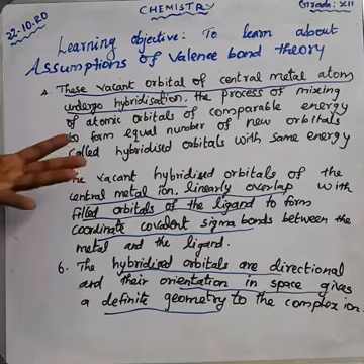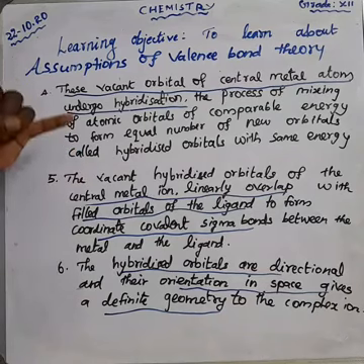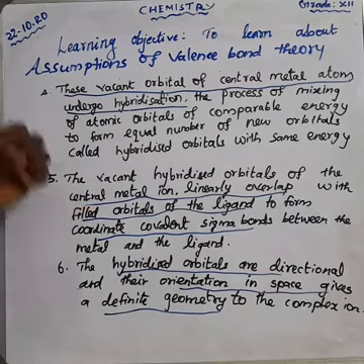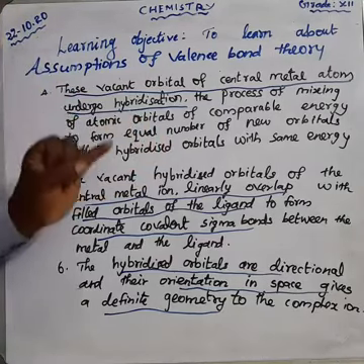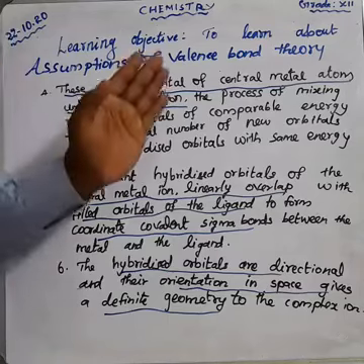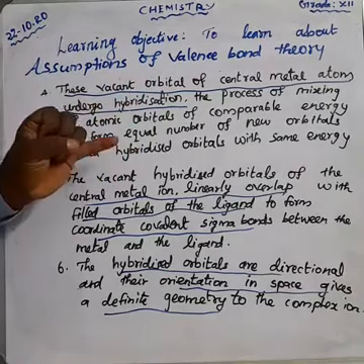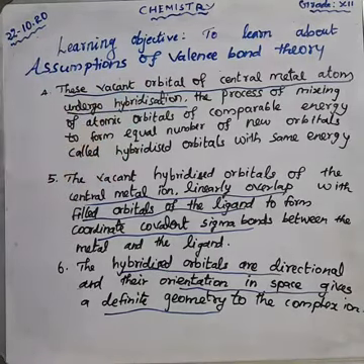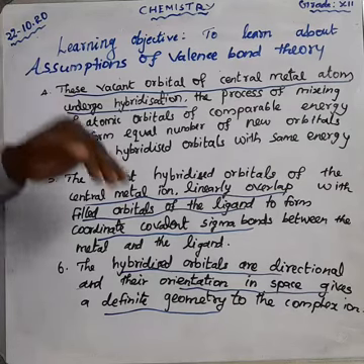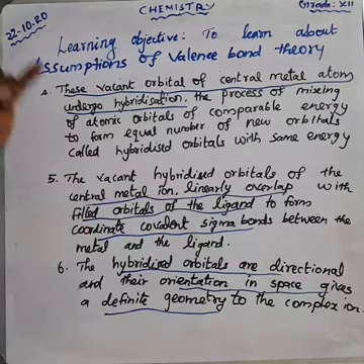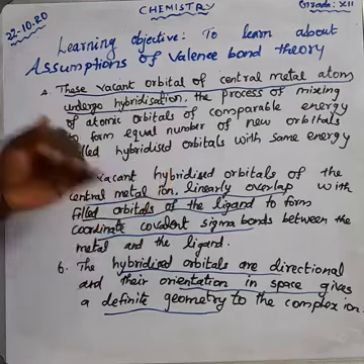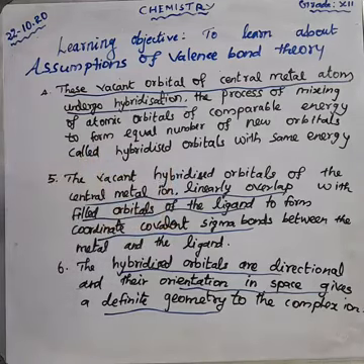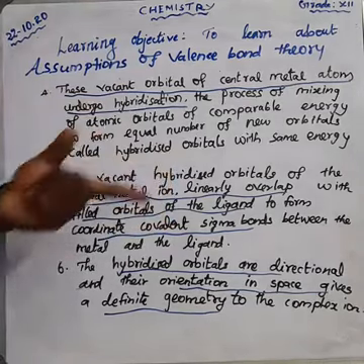What is the third point? In order to accommodate the electron pair donated by the ligand, the central metal ion present in the complex must provide a required number of vacant orbitals. That we call the coordination number.